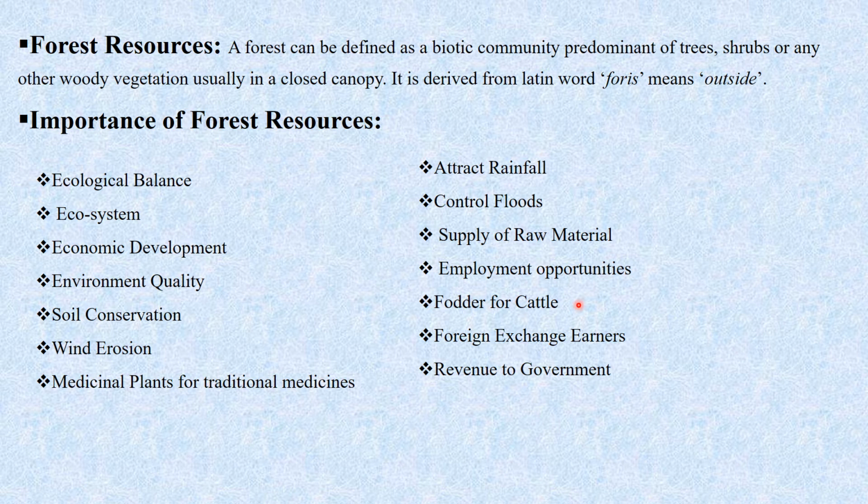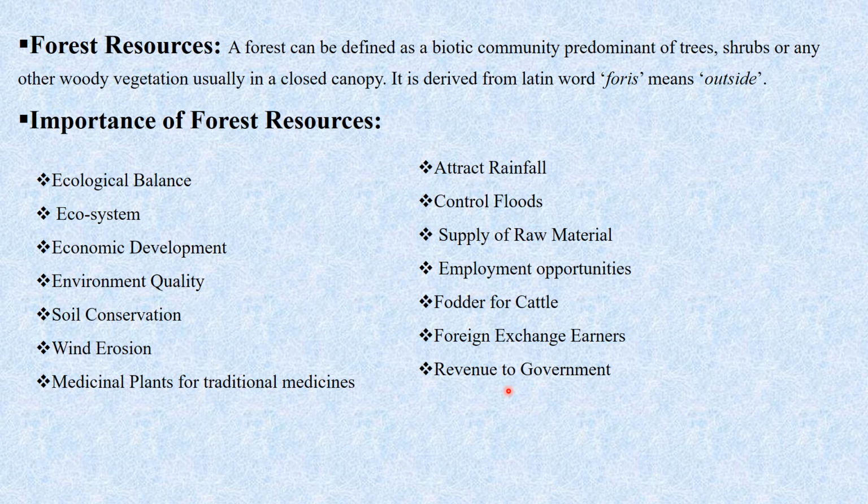Then fodder for cattle, so for cattle, food is provided in the forest. Then foreign exchange earnings, as by the various forest products, by doing the business of import and export, it will provide us with foreign exchange, and it ultimately provides revenue to the government.